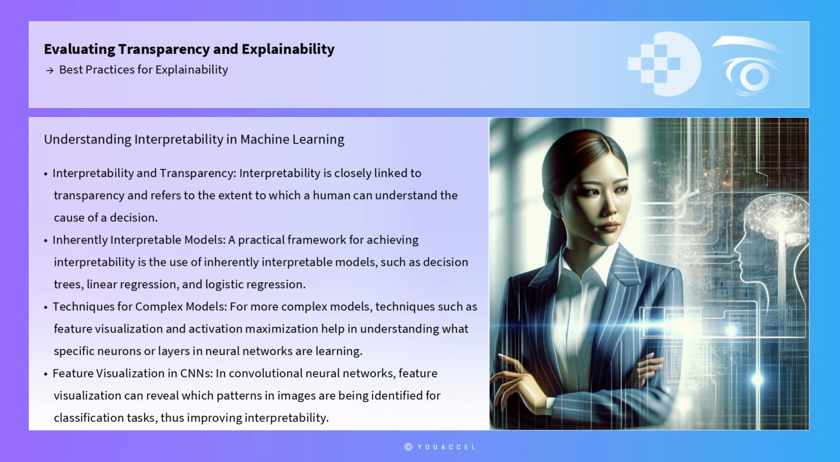For more complex models, techniques such as feature visualization and activation maximization help in understanding what specific neurons or layers in neural networks are learning. For instance, in convolutional neural networks, feature visualization can reveal which patterns in images are being identified for classification tasks, thus improving interpretability.